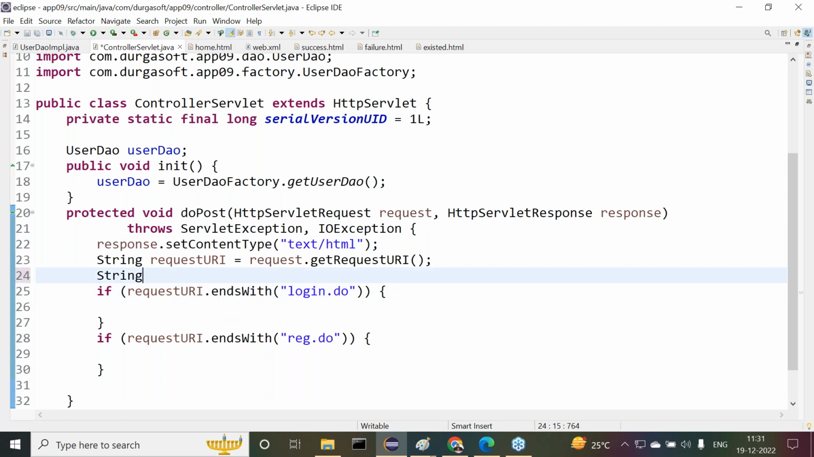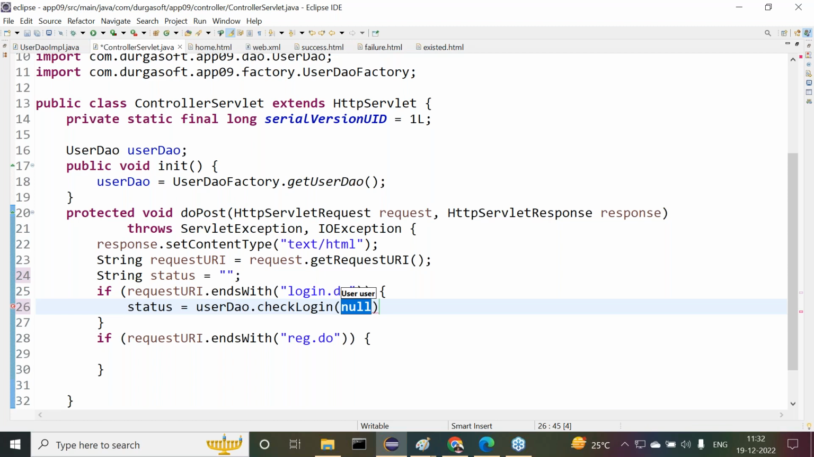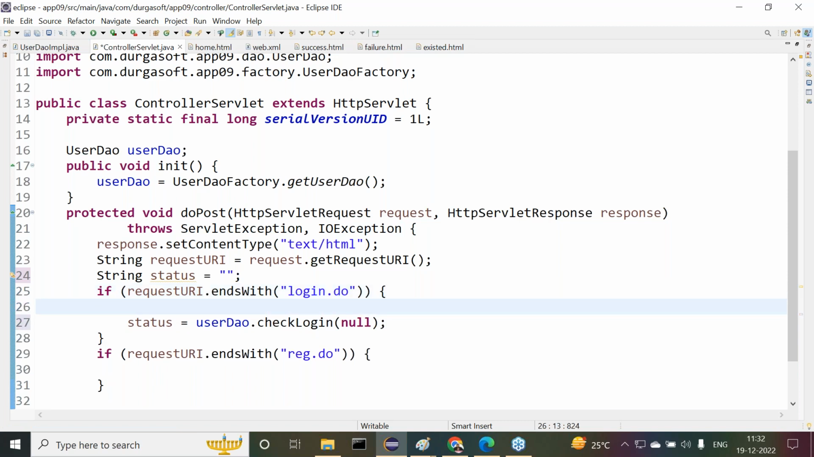I'll take it here, string status is equal to double quotations, right? Then what we have to do there, user DAO dot check login method, where we need to pass that user object. Where is that user object actually? Now observe carefully. Here we have to get that user object.